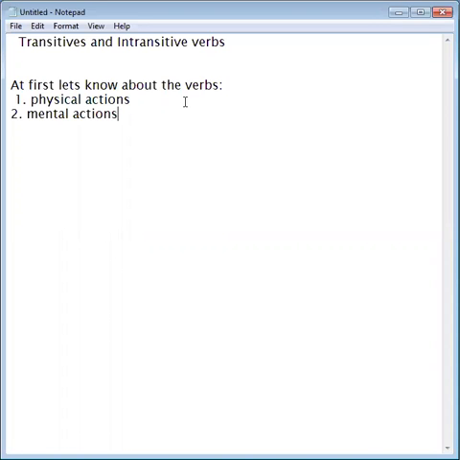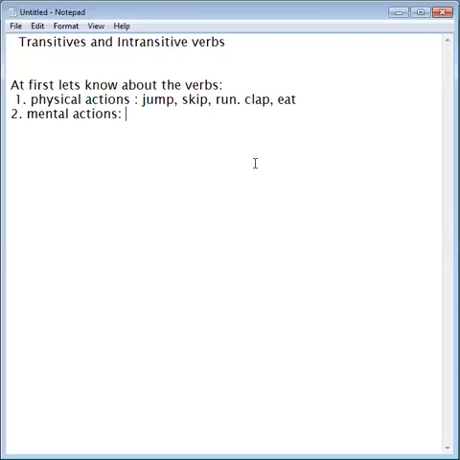When we talk about the physical actions, we say jump, escape, run, clap, eat. In all these words, we show some kind of movement of our body parts. So these actions are called physical actions. And in some actions, we do not move our physical part.